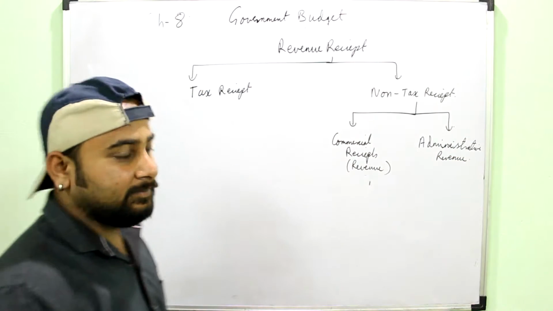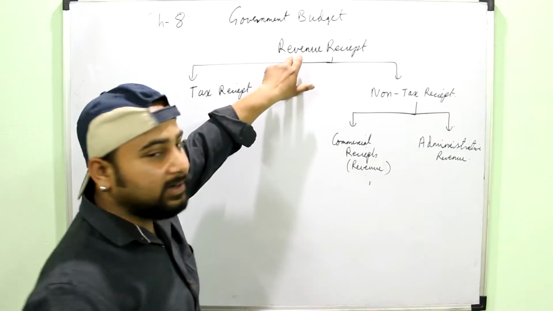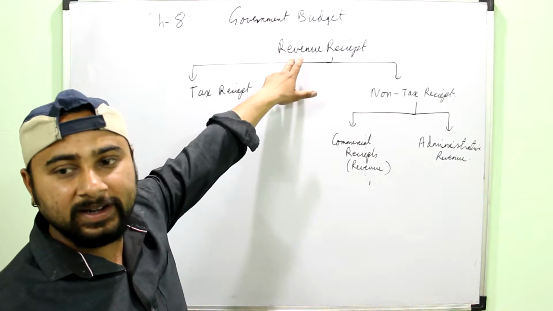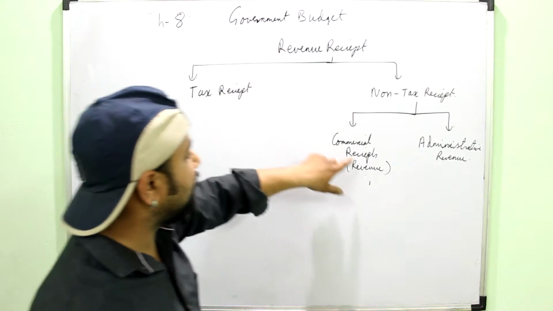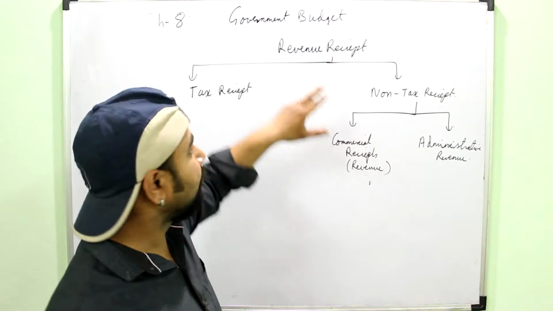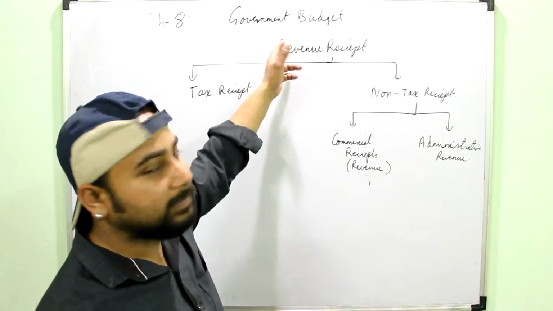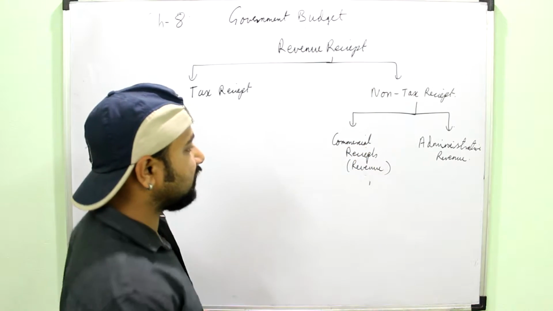Just remember that revenue also means receipt, but here this word revenue, in contrast with capital, has a different meaning. So you have to keep in mind that this revenue is actually the revenue chapter which we have done, talking about the money receipt, and this revenue, in respect of capital, has a different meaning. This you have to remember.